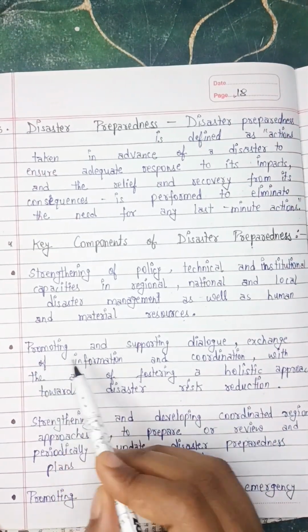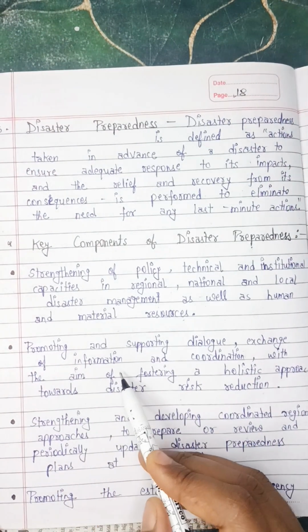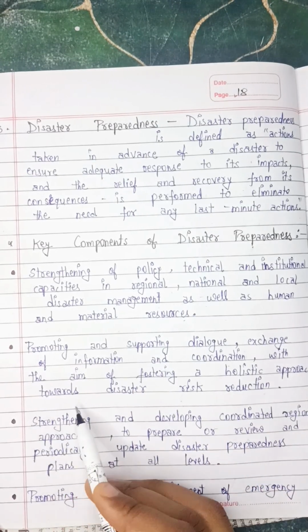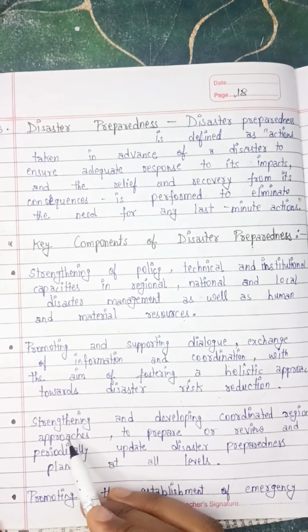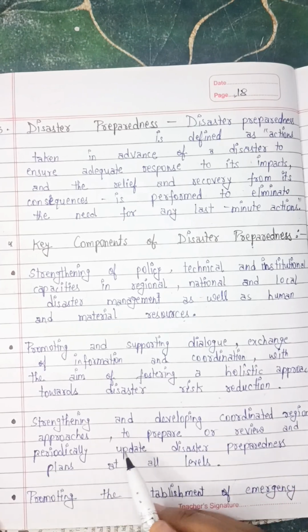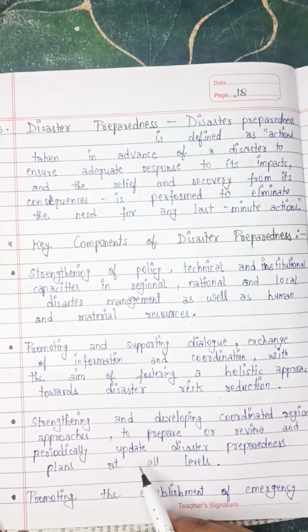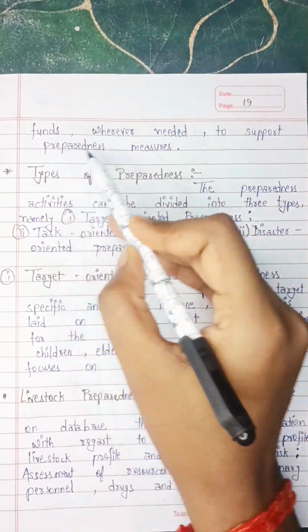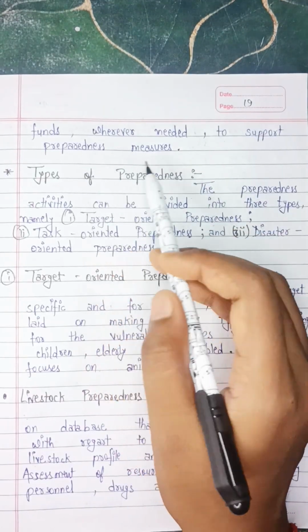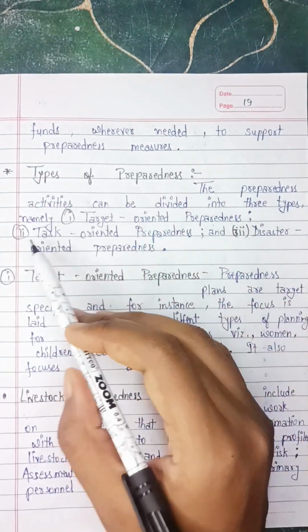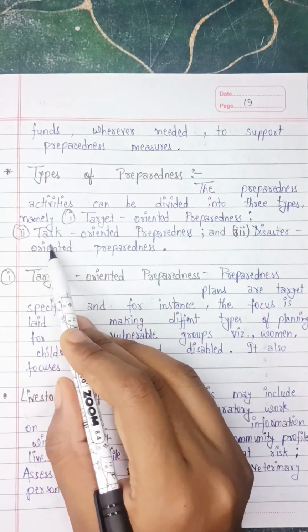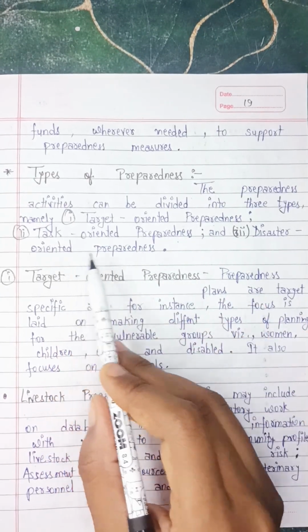Next is promoting and supporting dialogue, exchange of information and coordination with the aim of fostering a holistic approach towards disaster risk reduction, developing coordinated regional approaches to prepare or review and periodically update disaster preparedness plans at all levels, promoting the establishment of emergency funds wherever needed to support preparedness measures. Types of preparedness: the preparedness activities can be divided into three types, namely target-oriented preparedness, task-oriented preparedness, and disaster-oriented preparedness.